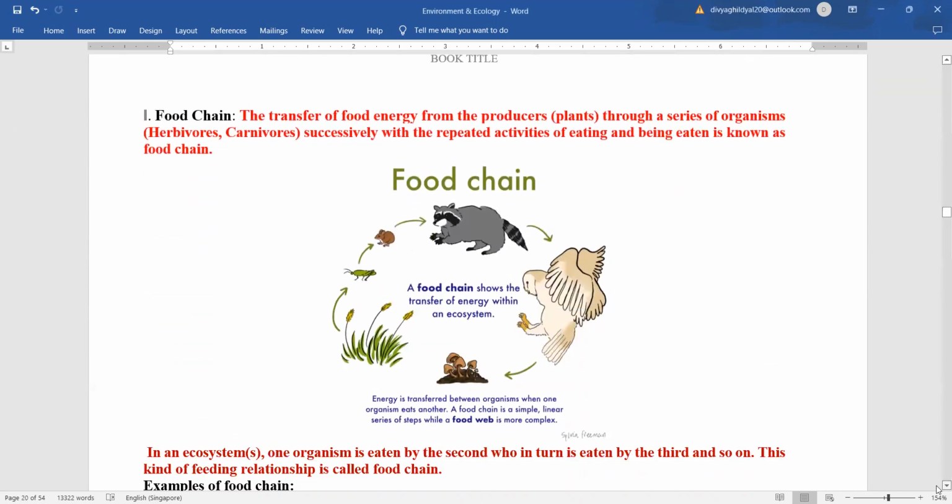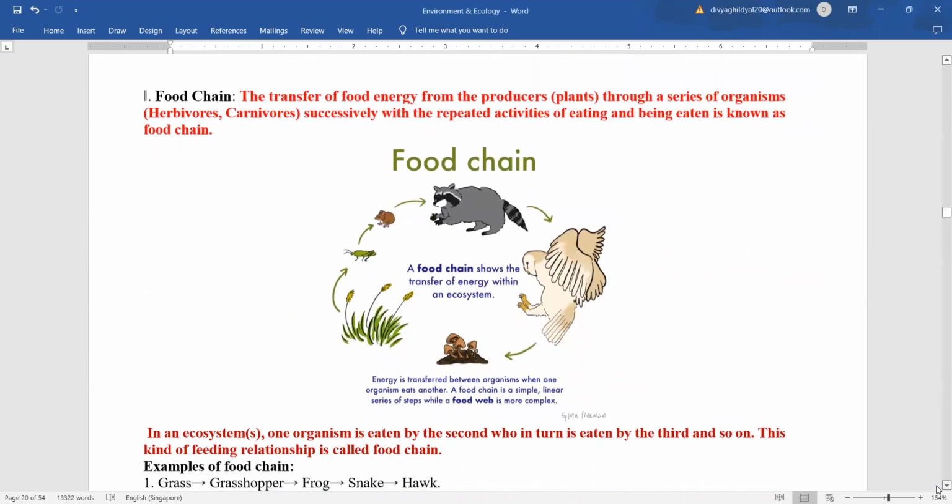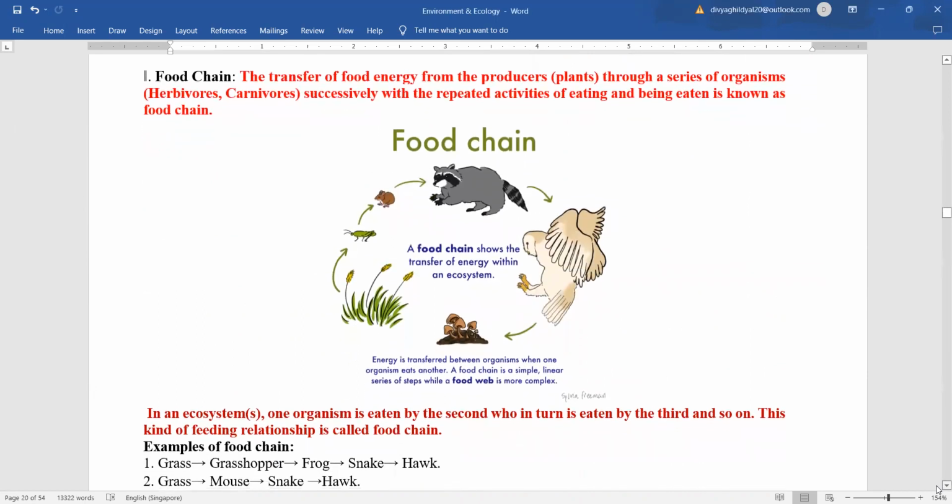So what do you mean by the word chain? That is coming in sequence, one depending on the other. Food chain is defined as, if it is 2 marks, you just need to write the definition. The transfer of food energy from the producers like plants through a series of organisms, that is herbivores, carnivores, successively, with the repeated activity of eating and being eaten, is known as food chain.